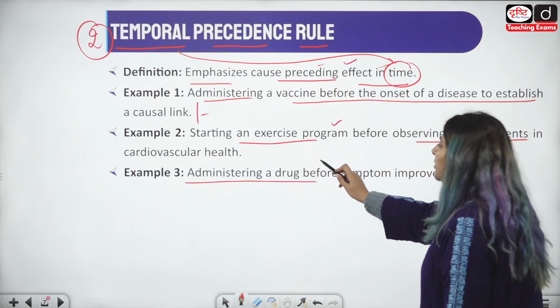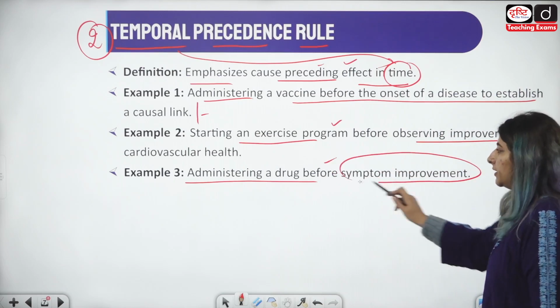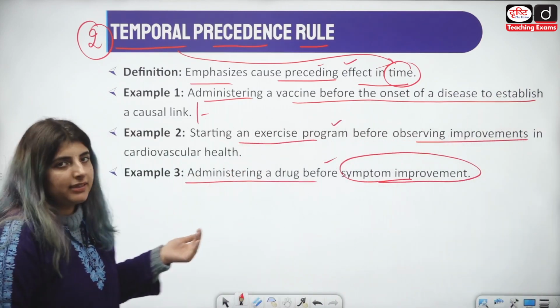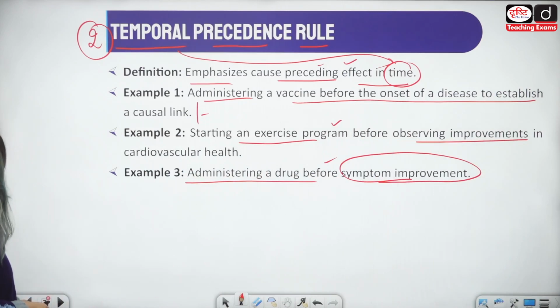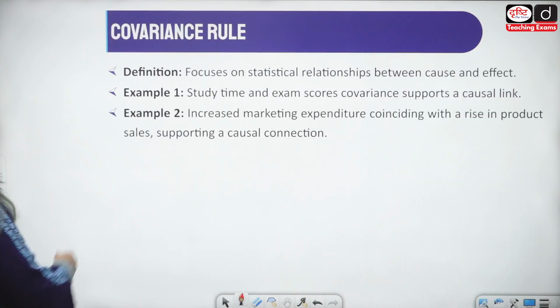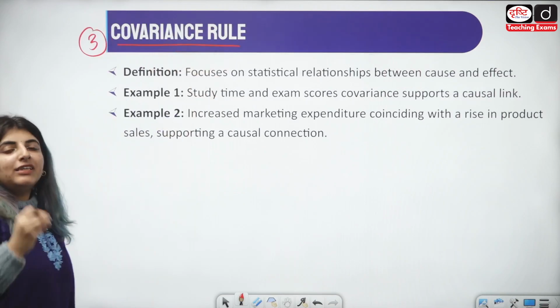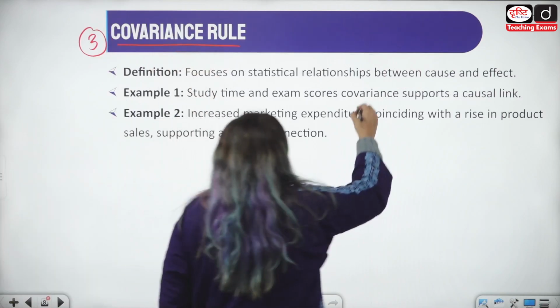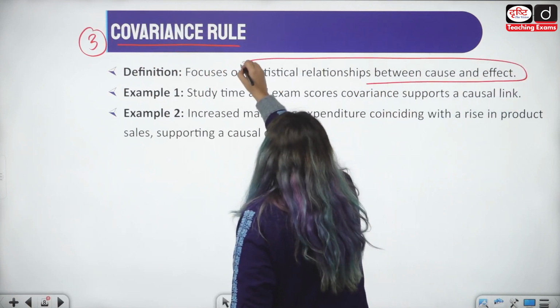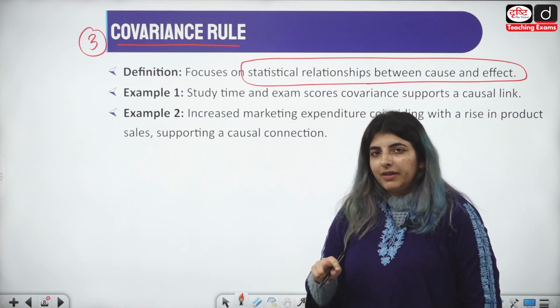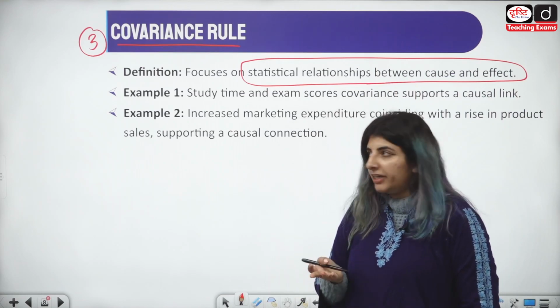Example 3 is administering a drug before symptom improvement. पहले ही symptom improvement से पहले ही you are giving the medicine and everything, right? Then we have the third, covariance rule focuses on statistical relationships between cause and effect. दोनों में क्या relationship है between cause and effect? This is what is known as covariance.